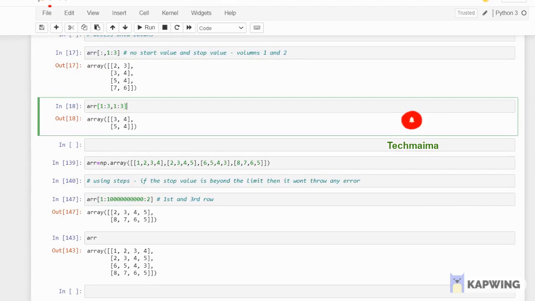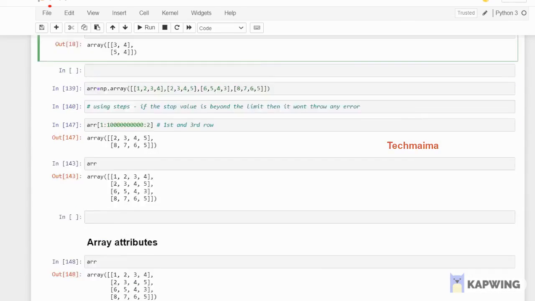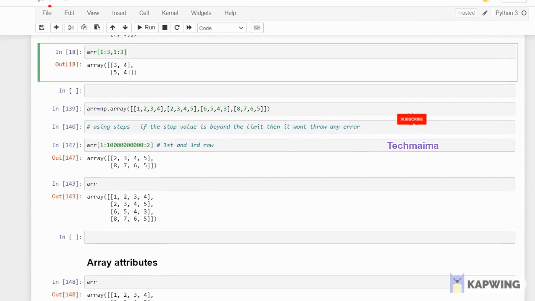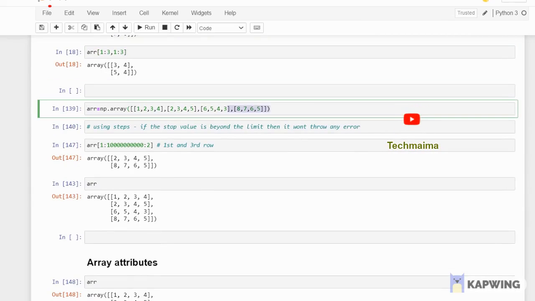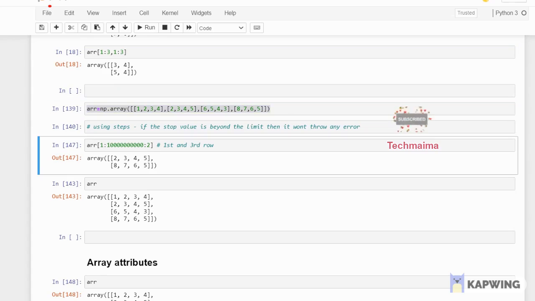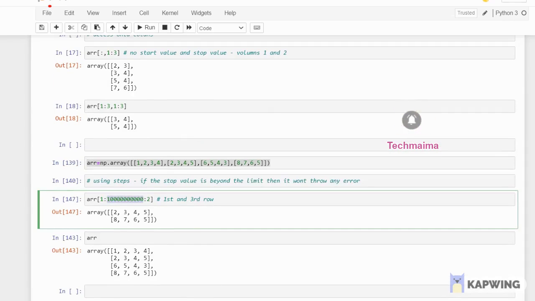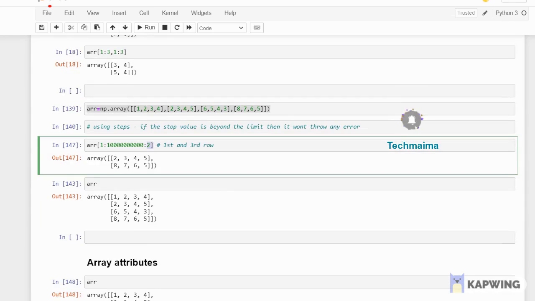When you give both, this output we have seen earlier itself. And the next thing, using steps, if the stop value is beyond the limit, then it won't throw any error. I am taking the same array, I just copy pasted here. I am giving start index as 1, stop index I am giving 100000, but I know the maximum limit. It's 4 rows and 4 columns, maximum I can give 3. Third index is the last one, but I'm giving 1 lakh plus, whatever the value you are passing, and I'm giving step by 2.